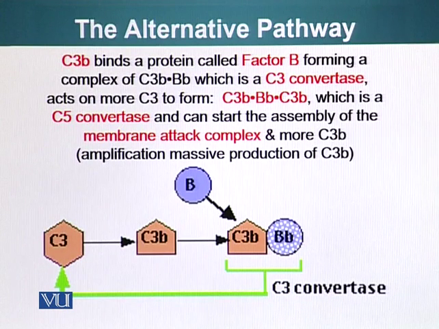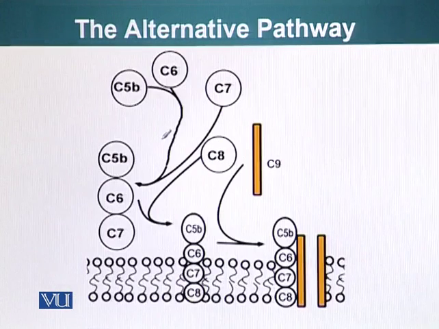And this can start once C5 has been cleaved. It can start assembly of the membrane attack complex and more C3b, amplifying massive production of C3b. So this is the alternative pathway. Even in the absence of the C1 protein that we saw in the classical pathway, our body has devised another strategy to destroy the pathogens.